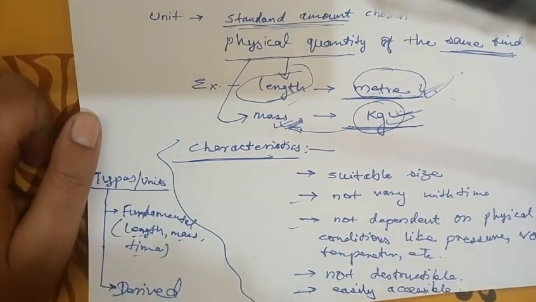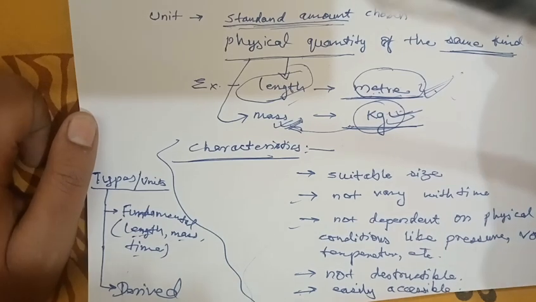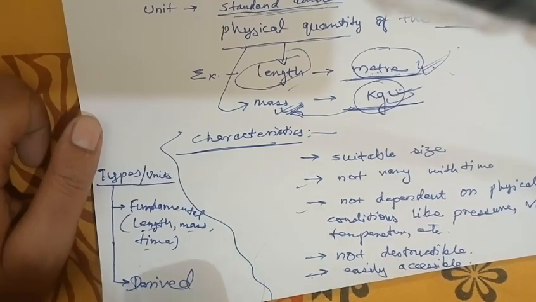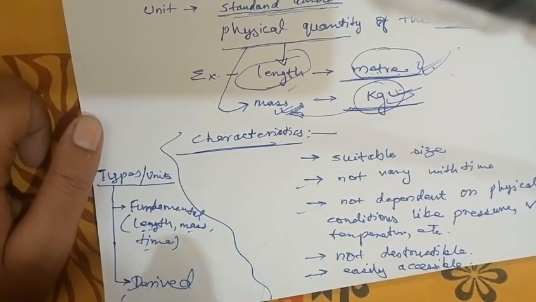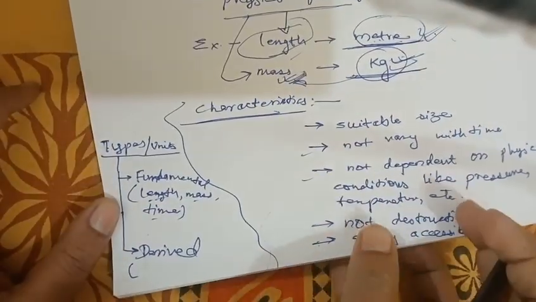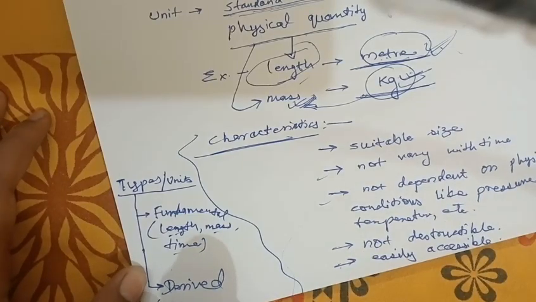These are fundamental. These are accepted fundamentally, and they are physical units which can neither be derived from one another. These are very simple topics, so we are just progressing fast.